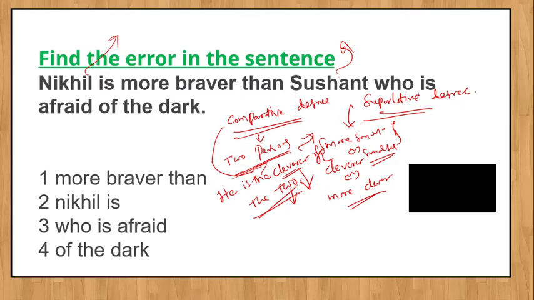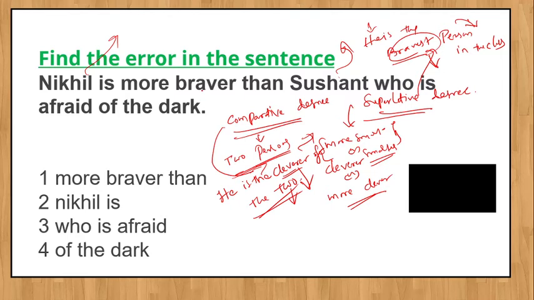But when you're using superlative degree, "he is the bravest person in the class." So this is the superlative form to compare. He is comparing one person with the entire class, so superlative should be used. So bravest here is the correct one.